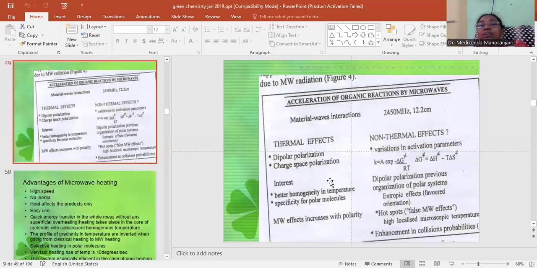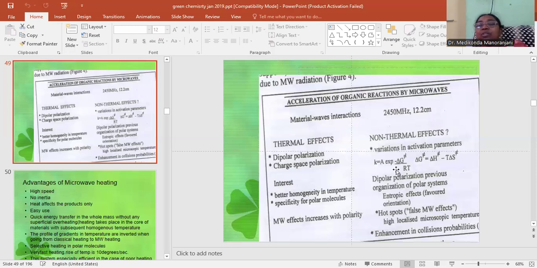Next, acceleration of organic reactions by microwaves. Material wave interactions. We can see the thermal effects and also the non-thermal effects. In the thermal effects, there are two mechanisms, dipolar polarization and charge space polarization. Dipolar polarization is regarding the liquids, whereas charge space polarization is regarding the solids. And what is the interest here? You can see better homogeneity in temperature, and it is specific for polar molecules. The microwave effects increase with polarity.